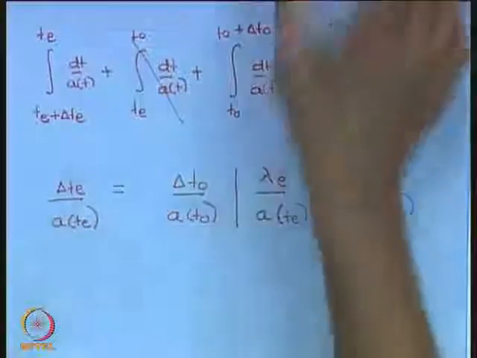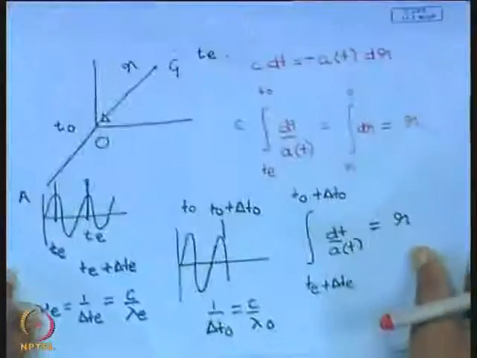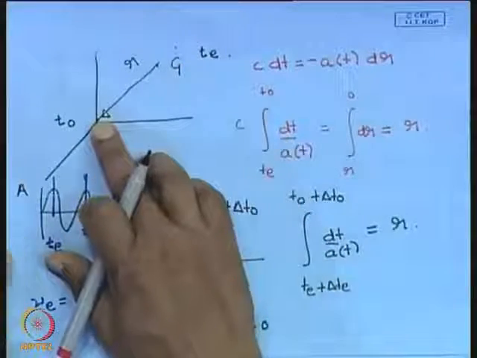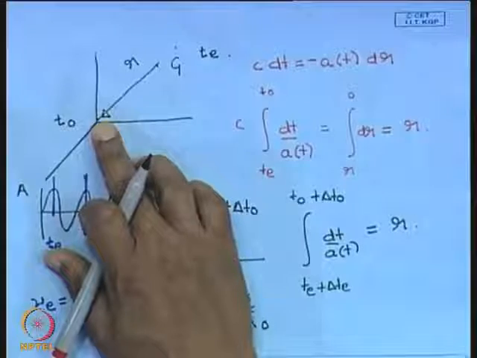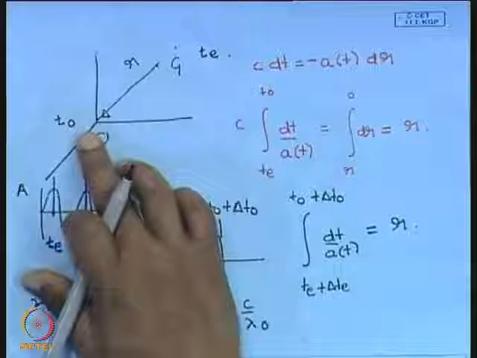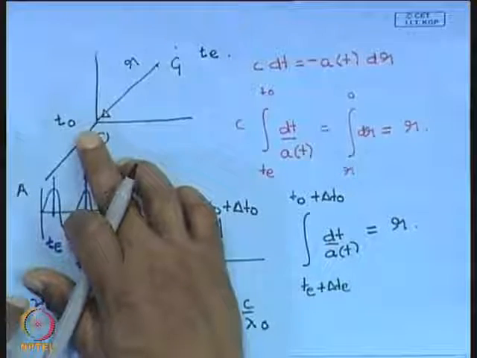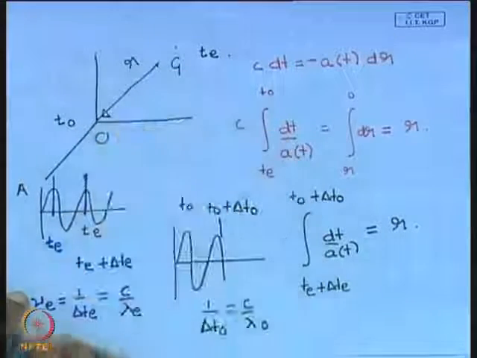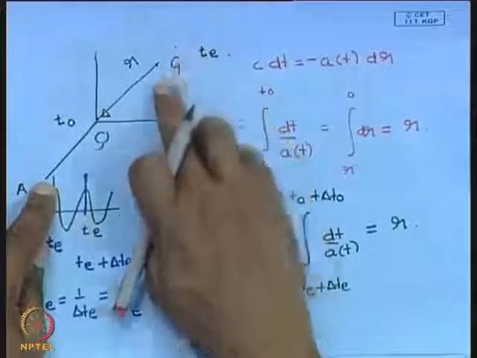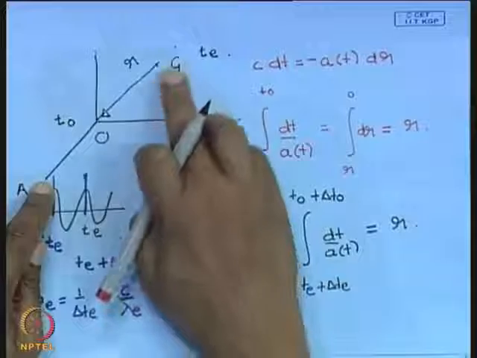So the wavelength of the light which is emitted is different from the wavelength of the light which is received. And this is occurring essentially because of the expansion of the universe. The first peak over here, the first crest, has to travel a smaller physical distance.